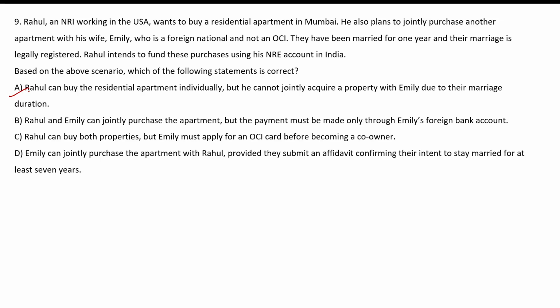Rahul and Emily can jointly purchase the apartment, but the payment must be made only through Emily's foreign bank account. So no, this statement is not correct. They cannot jointly buy. Rahul can buy both properties, but Emily must apply for an OCI card. No, this is also not correct. Emily can jointly purchase the apartment with Rahul, provided they submit an affidavit confirming their intent to stay married for at least 7 years. So no, this statement is also not correct. So A is the correct answer for this question.